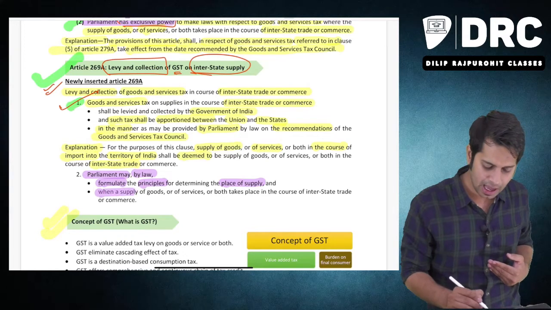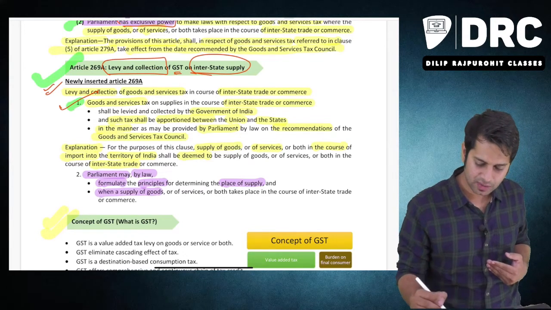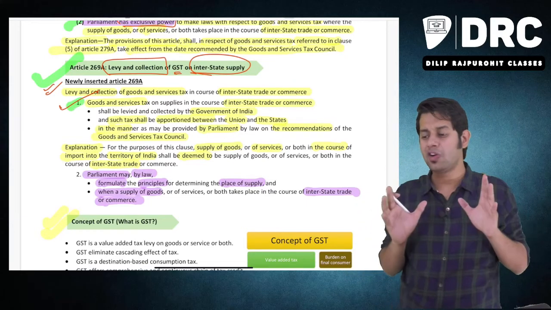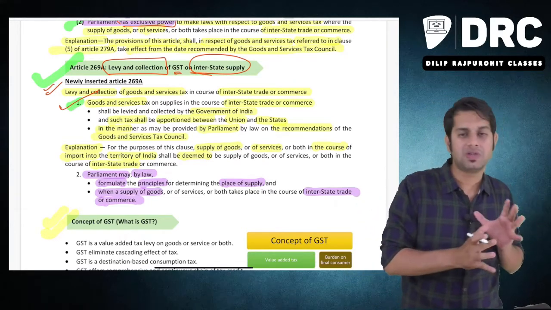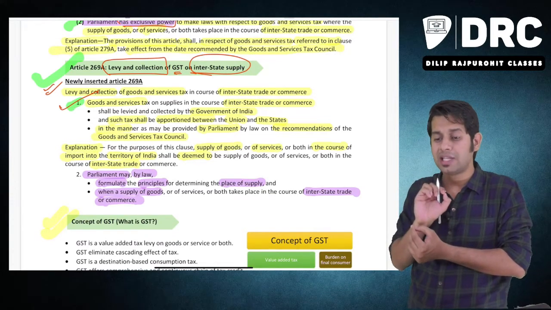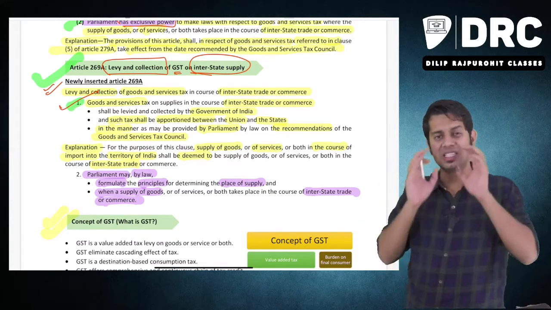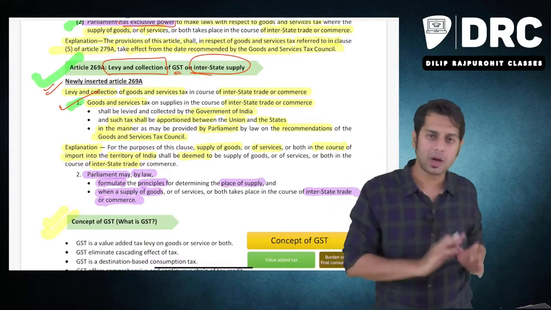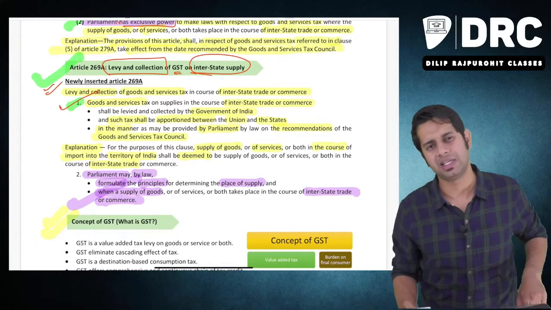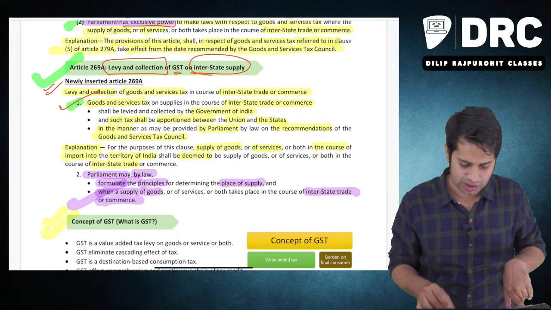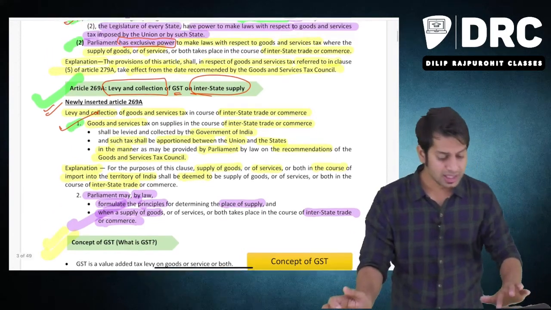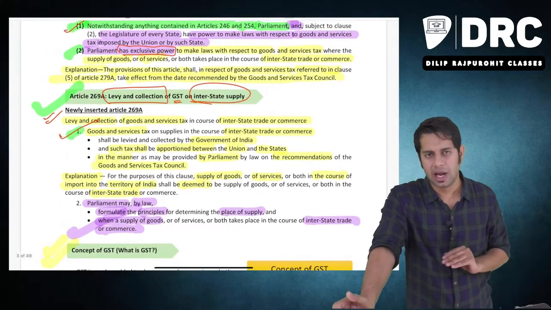determining the place of supply, and when a supply of goods or services shall be treated as interstate supply. The Parliament or the central government has the power to make law with regard to place of supply. Place of supply is very important for understanding whether a particular transaction is interstate supply or intrastate supply. The central government has the power to make law with regard to that particular place of supply provisions, and when I will call a transaction as interstate supply, with regard to that also central government has the power to make law. Now, this is constitutional provision with regard to GST.